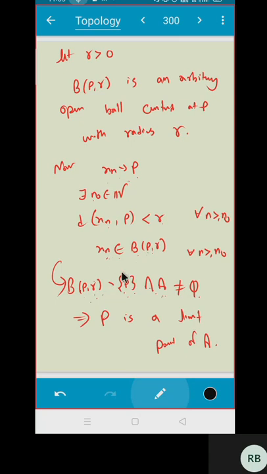I am not having this condition at all. I'm just having BPR intersection. So you can take this point P. Point P belongs to both the thing, and the intersection is non-empty. Hence, you can say P is an adherent point. Is that okay?